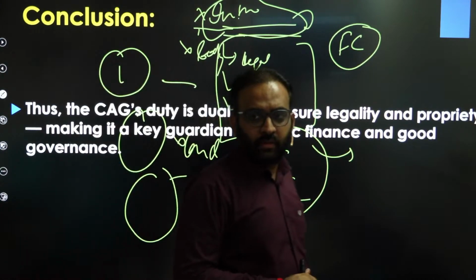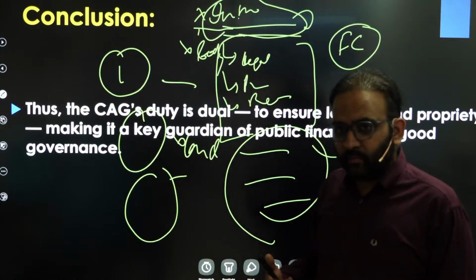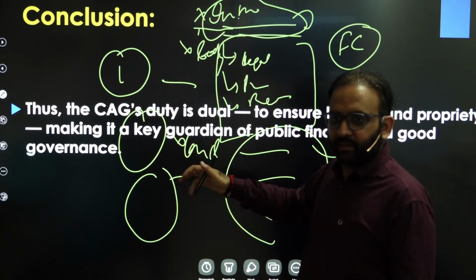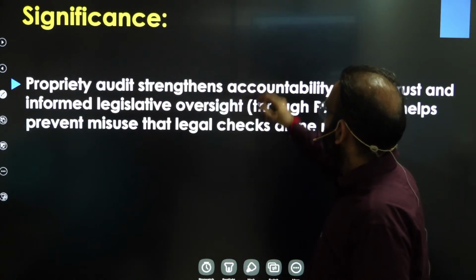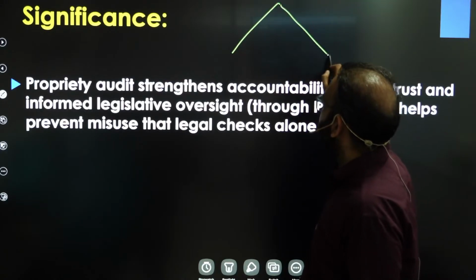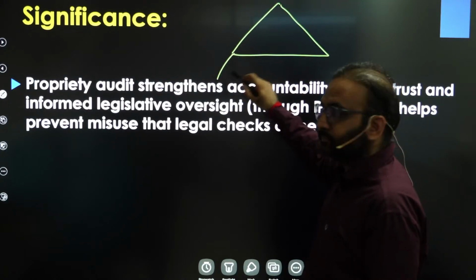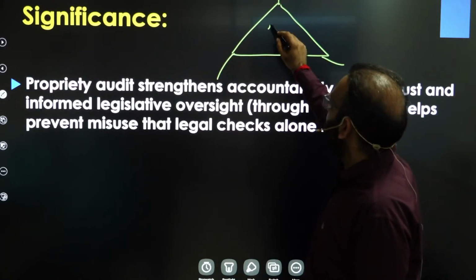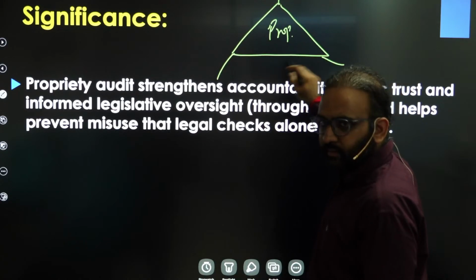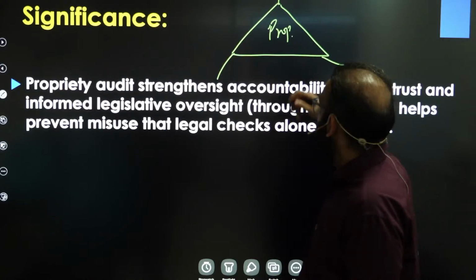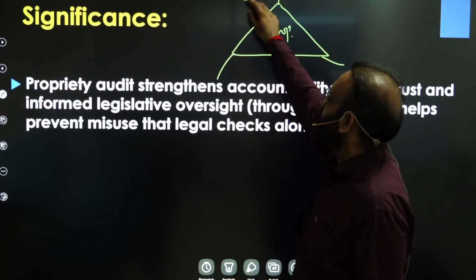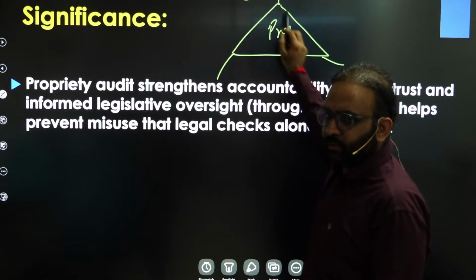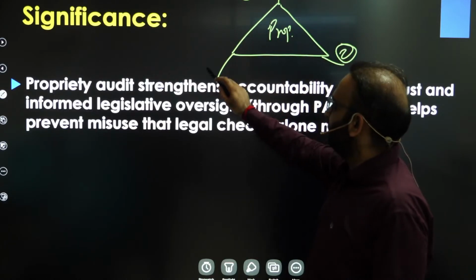You get the point? And then one way more you can draw these web diagrams, like suppose if there are 3 points, then draw triangle. In between triangle, suppose write propriety audit, like write 3 points here, right? Or do the numbering also, because examiner will get to know what is your first point, what is your second point, and third point.